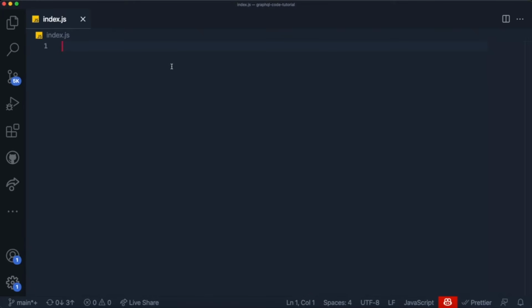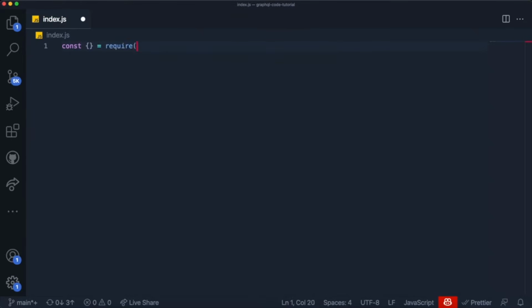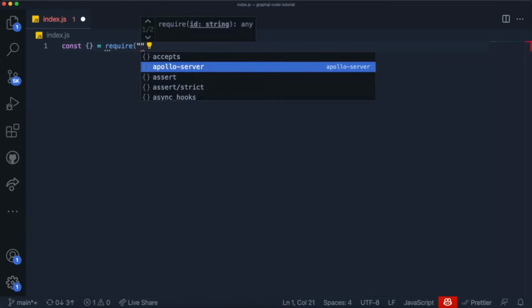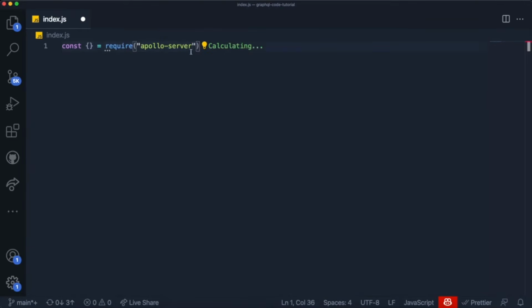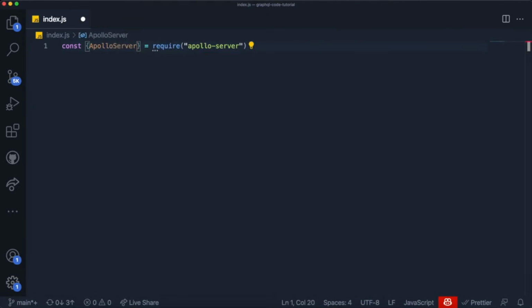As you saw, we didn't install the Express library. In order to set up the API with GraphQL, all we do is first import some stuff from the Apollo server library. So we're going to say const equals require, and we're going to require it from apollo-server. The one thing that I really want to import from it right now is just the ApolloServer instance, like this.